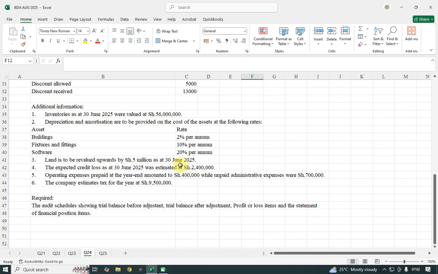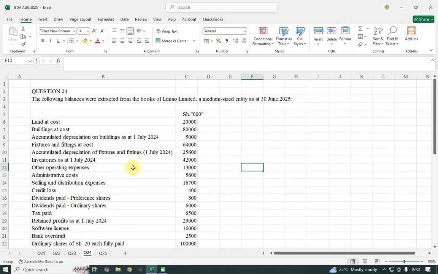So today we are looking at question number 24. Question number 24 was dealing with auditing, the specialization area for auditing, specifically the audit schedule. It was dealing with the audit schedule, and we shall go directly to tackle this.